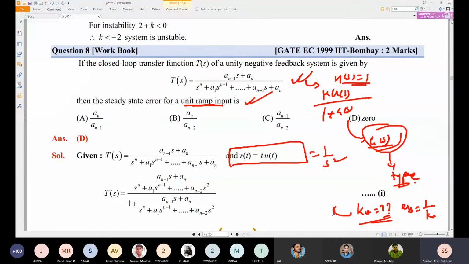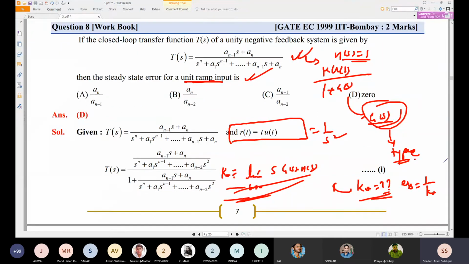Okay, KV can be found out from the formula limit s tending to 0 of S into GFS into HFS. HFS is unity, so we can find the KV value from there. Okay, so that is a very easy problem. Similar type of problem, you can go through this.